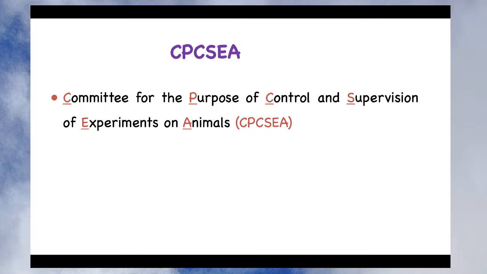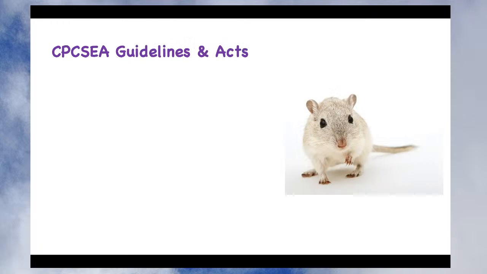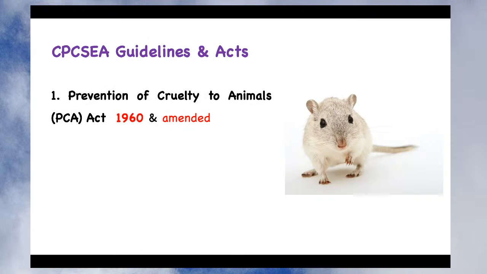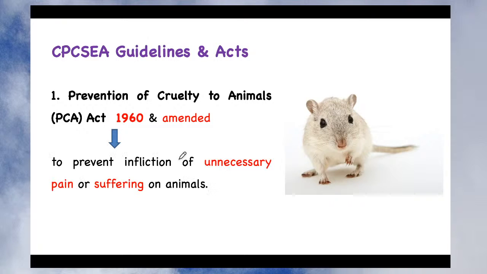So there are two important guidelines, or basically acts. The first act is the Prevention of Cruelty to Animals Act. It first came into the picture in 1960 and was then amended several times. This rule is basically to prevent infliction of unnecessary pain or suffering on animals.